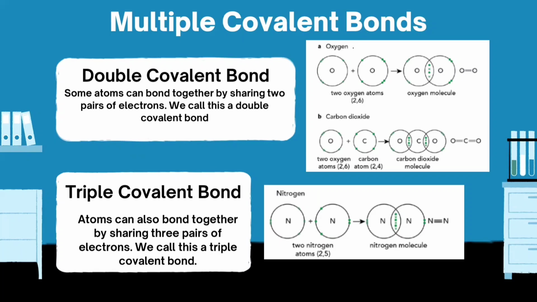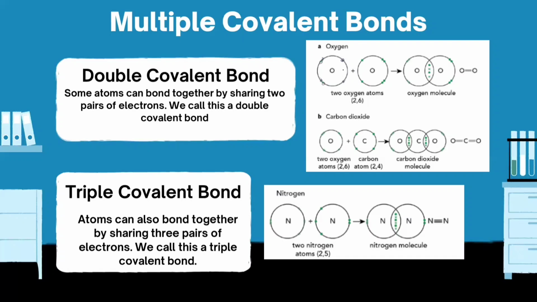Let's take an example of oxygen. Now, oxygen has six electrons in the outermost shell, as you can see over here. It means one oxygen atom needs two electrons to complete its valence shell. And similarly, the other oxygen atom also needs two electrons to complete its valence shell. Now, what will happen? Each oxygen atom will share two electrons so that it can form the double covalent bond.